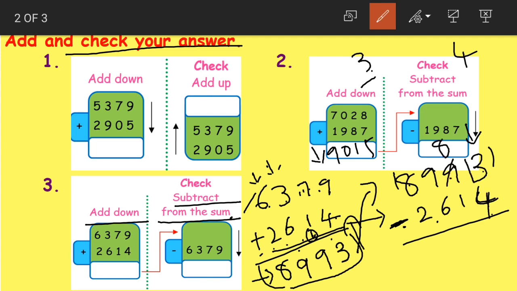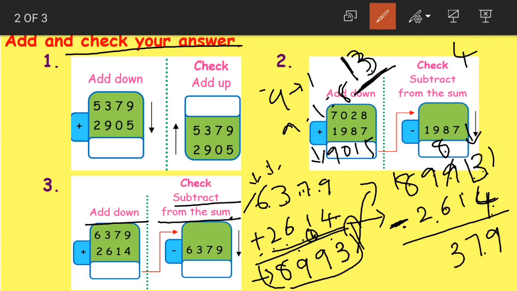So 9 becomes 8. 9 gave its 1, right? Now 1 comes before 3 and it becomes 13. So 13 minus 4 becomes 9. 8 minus 1 becomes 7. 9 minus 6 becomes 3. And lastly 8 minus 2 becomes 6.